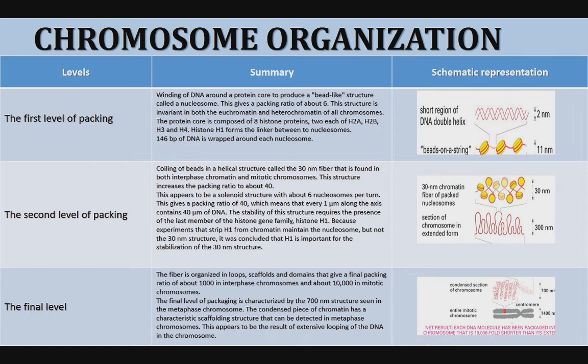So first, a short region of DNA, the double helix, that is 2 nanometers. Next, 11 nanometers, beads on a string. Next, the highly coiled structure of the heterochromatin, that is the nucleosome molecules, that is 30 nanometers in size. And next, the loops we can observe in the chromosome, that is 300 nanometers. And when coming to the final level of organization, we can observe the loops, scaffolds and domains. So here we can observe this in metaphase of cell division. So this is the final level of chromosome organization.